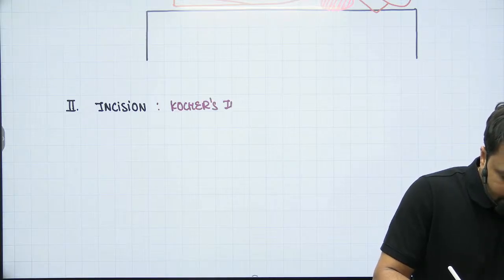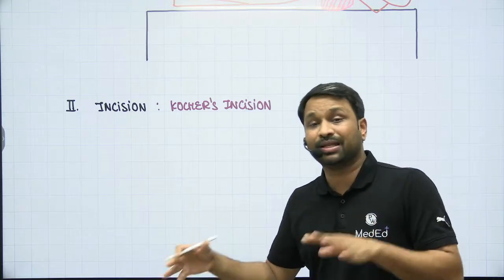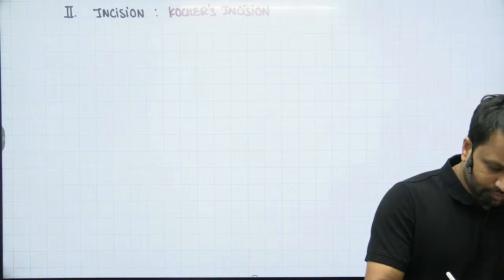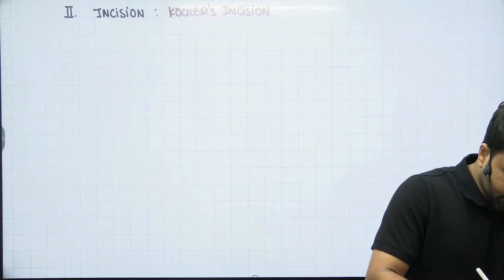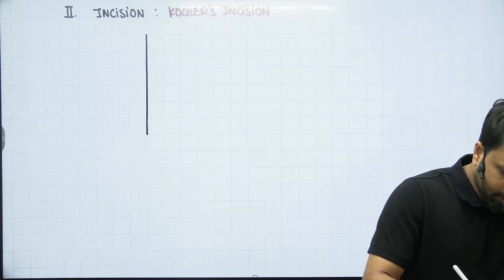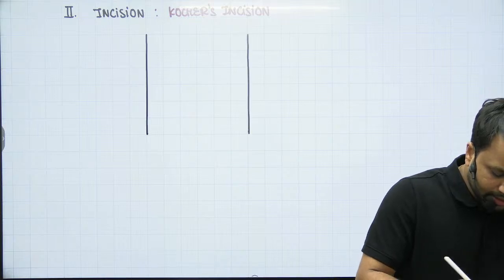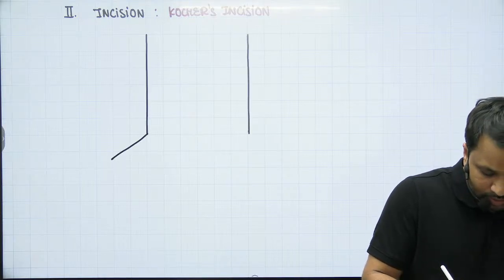In the Kocher's incision, how do you mark it? I'll also tell you the latest one that we are going to follow as well. Now in the Kocher's incision, if you look at the anatomical orientation, let's say this is the representation of the neck. We have done enough surgical anatomy for all of you to understand and answer me the basic landmarks that we are going to look across here.